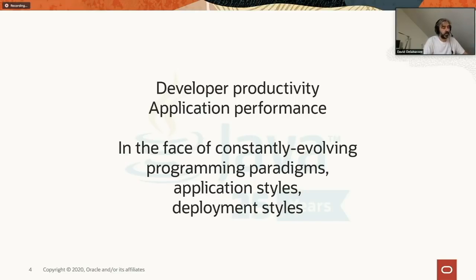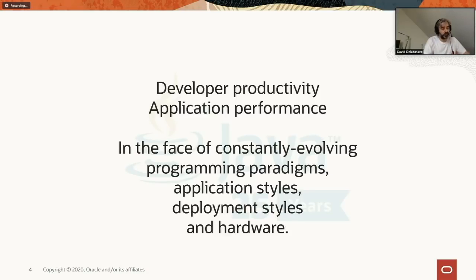Deployment styles. In the early days, we were deploying in our own data center on large servers. Those days, we tend to deploy using containers in the cloud. So that's another big shift when it comes to the way we deploy our application. And again, Java has to cope with that. And last but not least, obviously, the hardware is evolving.